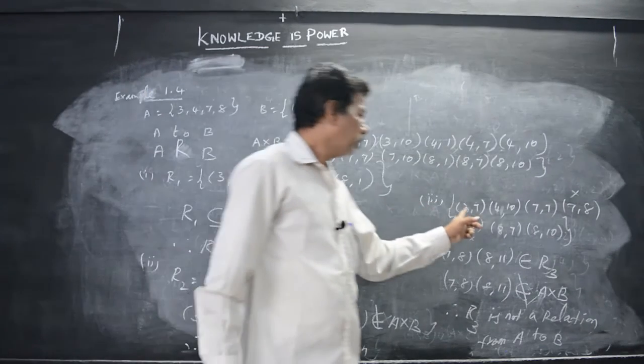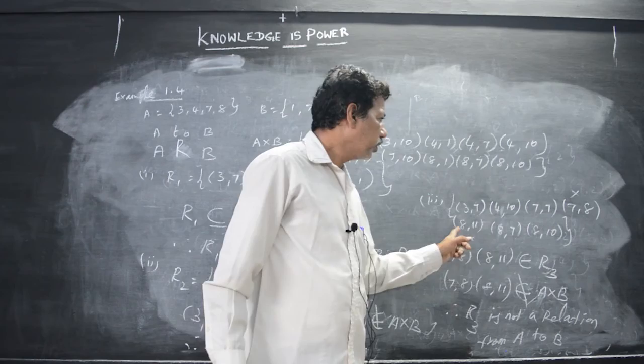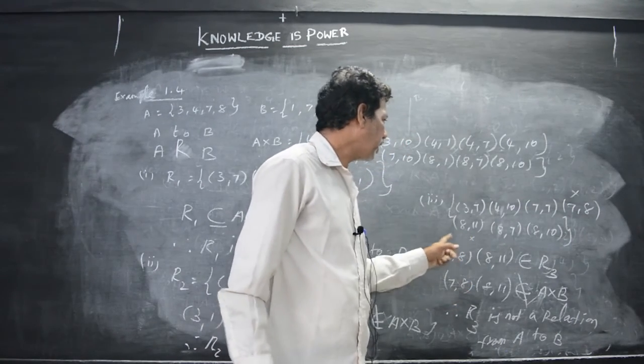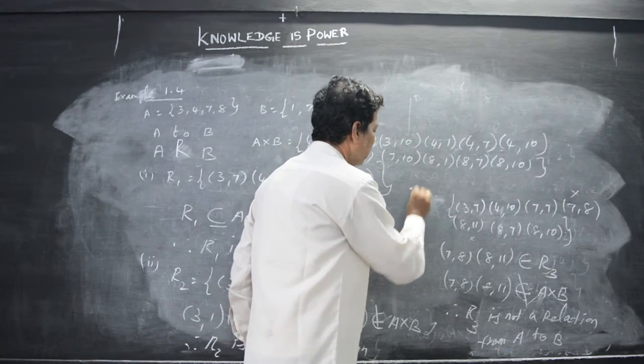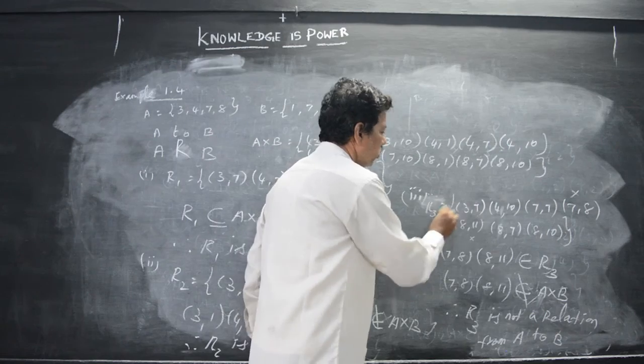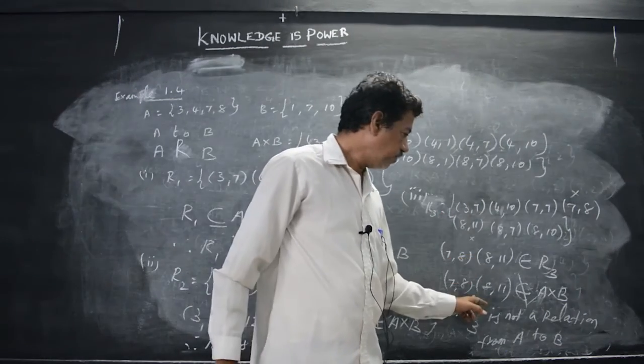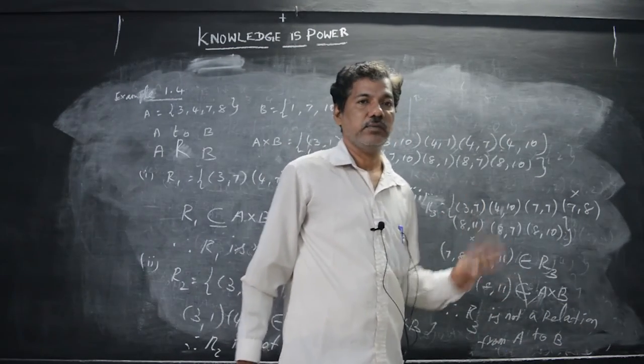So lastly, this third question, here I have written this is R3. R3 is given. So you have to take this out and find the answer as a relation.